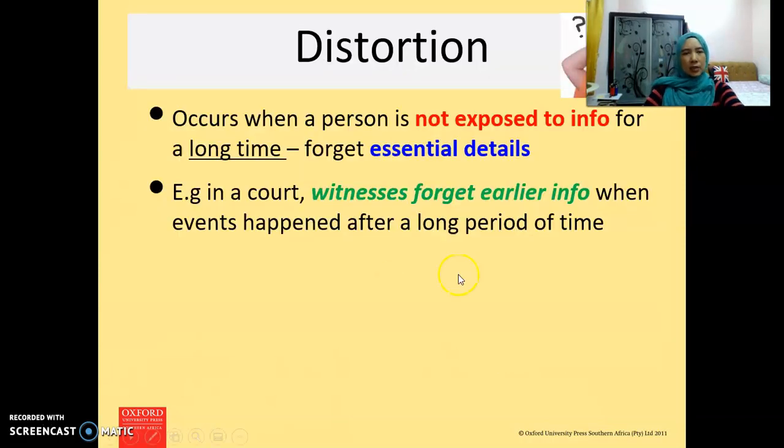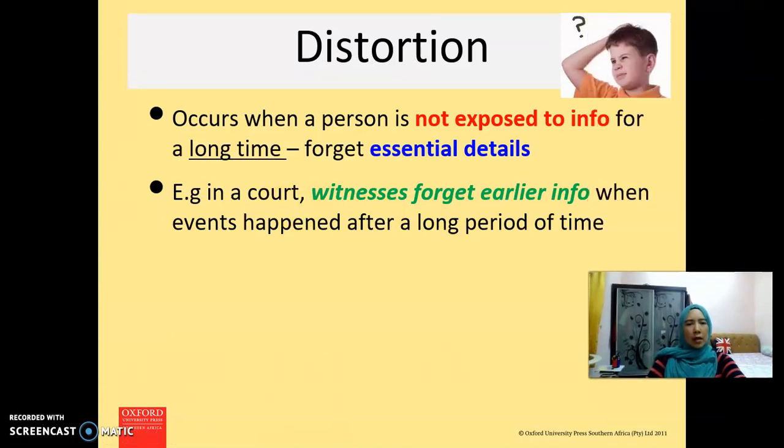Next, forgetting is distortions. Distortions occur when a person is not exposed to the information for a long time. So let's say you learn some information while you are in primary school, and then after a long time you may lose some of the information. You may forget some of the information because you're not exposed to the information for a long time.